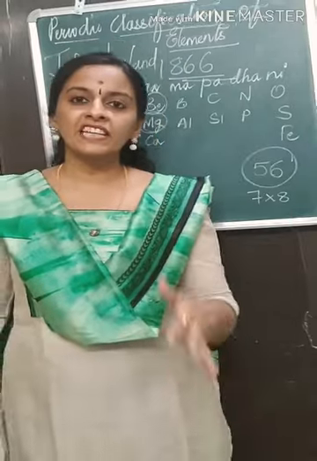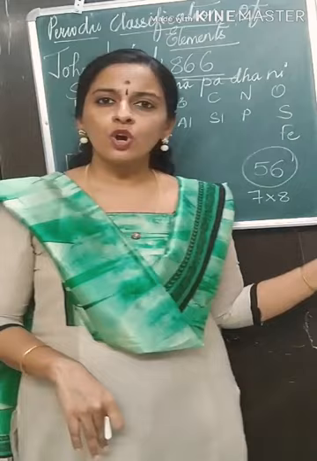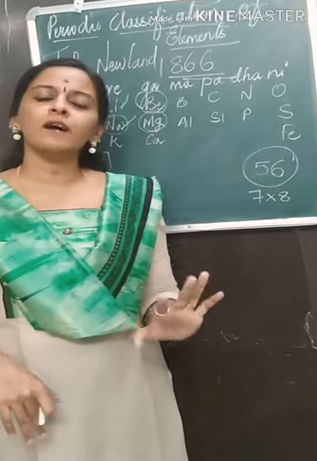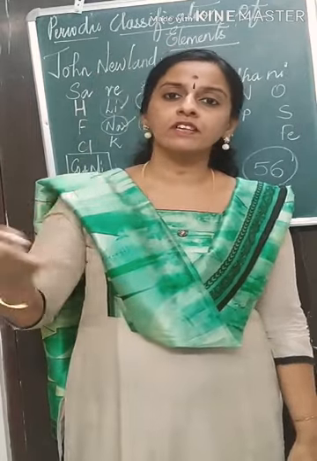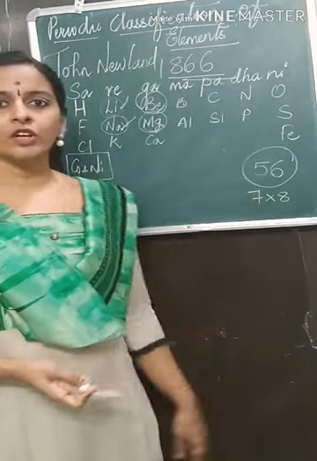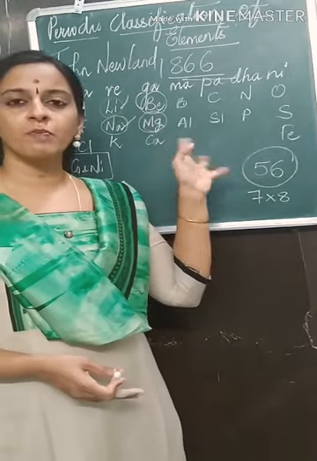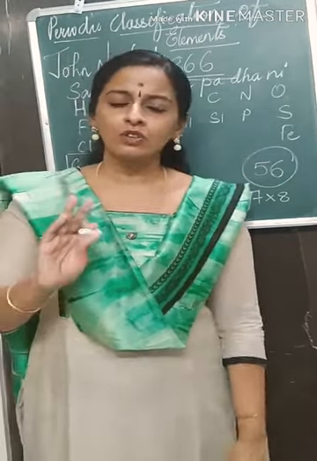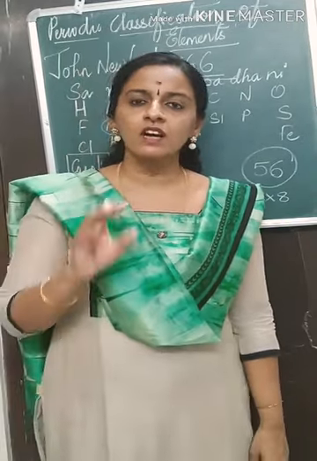What was the main drawback or limitation of Newlands' law of classification? This law was found to be applicable only up to calcium. The elements which were discovered after calcium did not obey this periodic law. They did not get their place in this periodic table. So the periodic table given by Newlands was a failure.